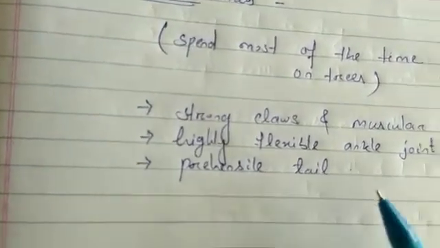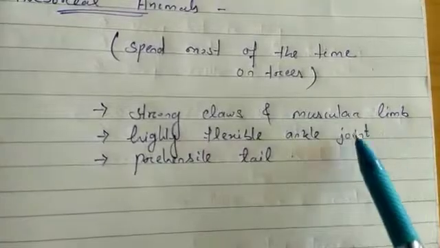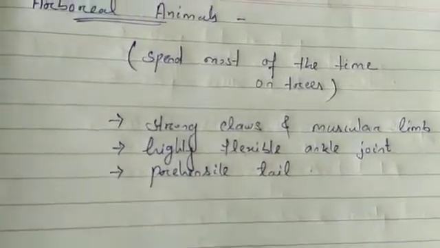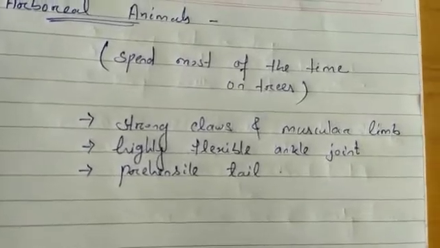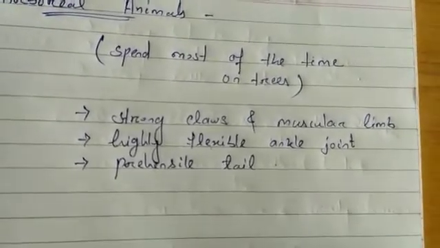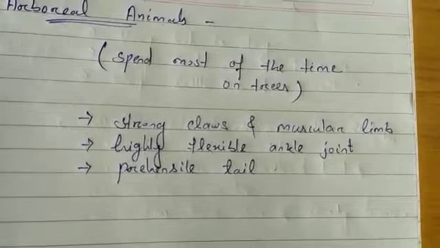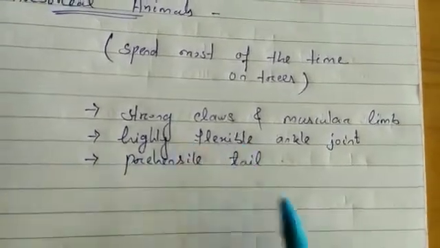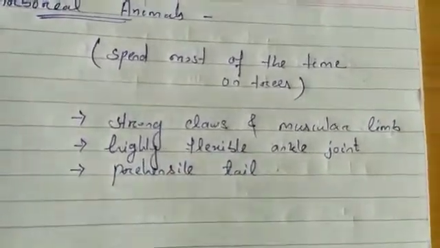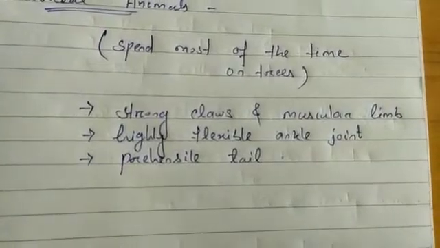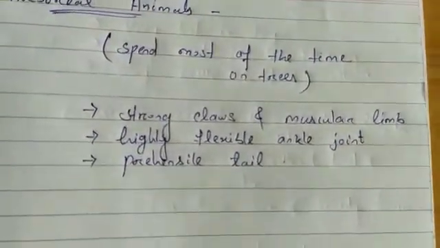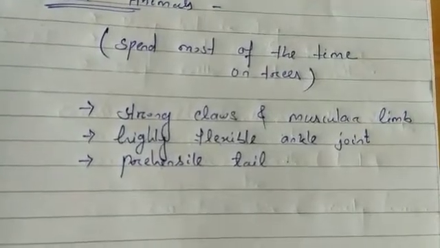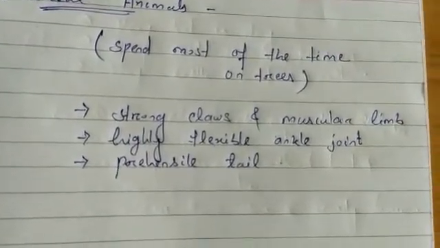They have strong claws and muscular limbs to climb the trees. They use their strong claws to hold on to branches of the trees. Using the strong claws, they hold the branches and then they climb the trees. Some other animals like squirrels are also found on trees most of the time. In the morning you might have seen most of the squirrels on the trees.